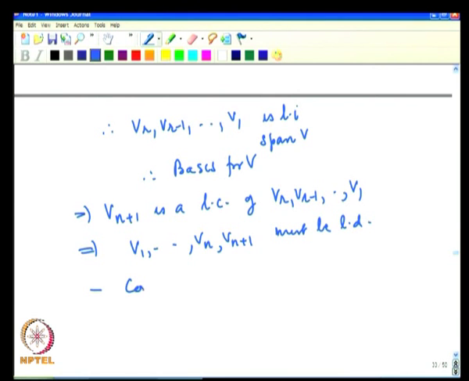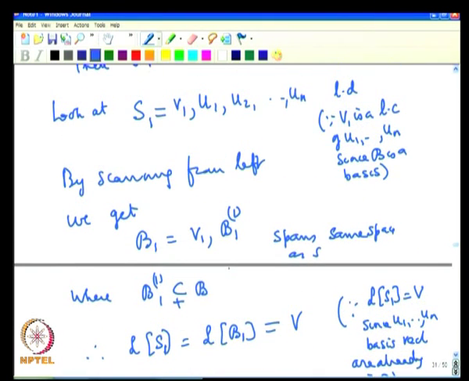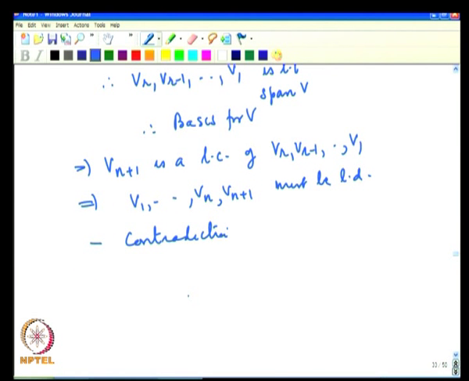This is a contradiction, because we started with the hypothesis that B1 is linearly independent. So, hence we must have B1, the set consisting of V1, V2, ..., V n plus 1, linearly dependent.